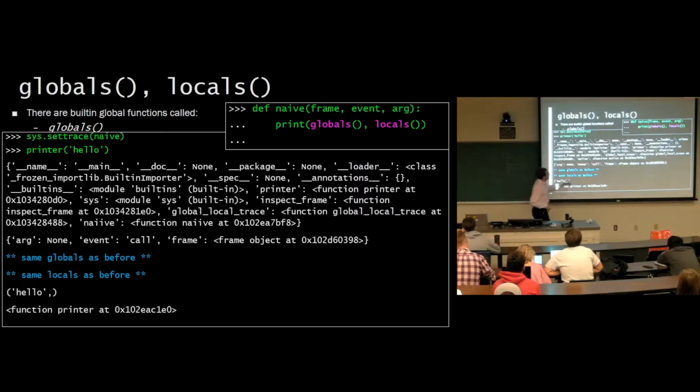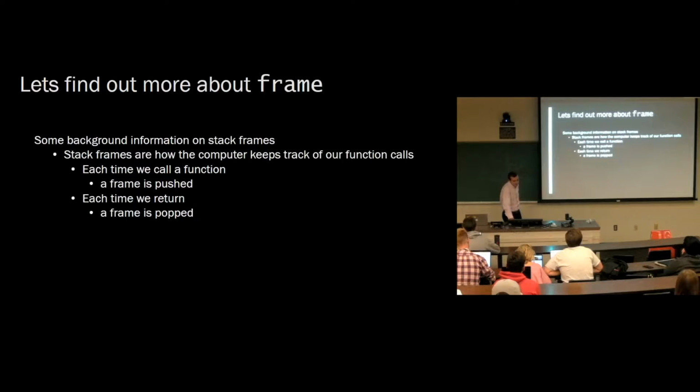And actually, you might have been able to anticipate that just based on the fact that we're taking in frame, event, and args and not using them at all. So it kind of makes sense. When you call locals, you get the local variables at that point. And at that point, the local variables are frame, event, and arg, not the local variables of printer. So we're going to have to investigate frame.